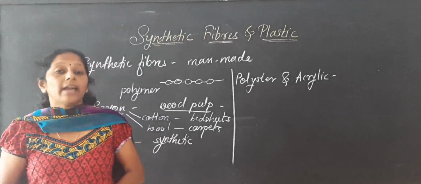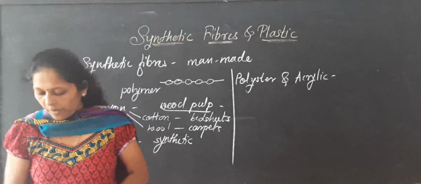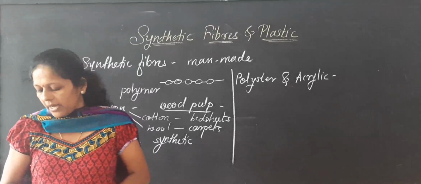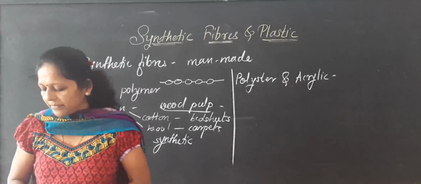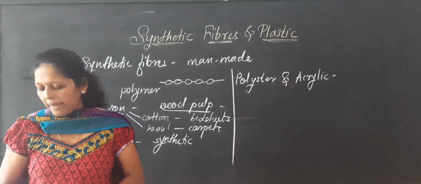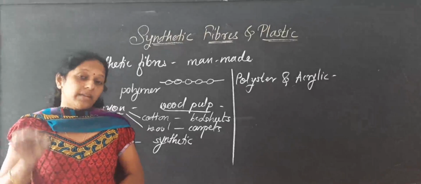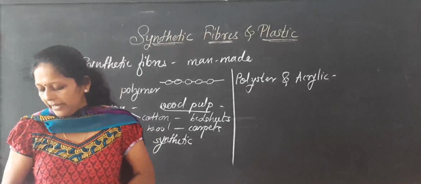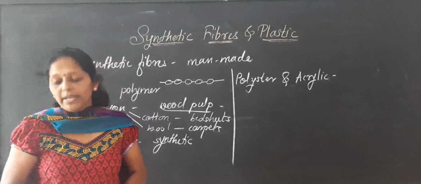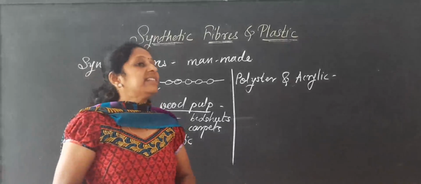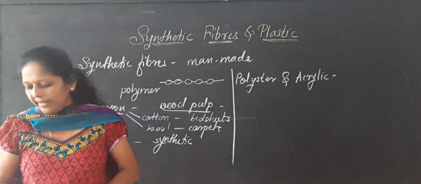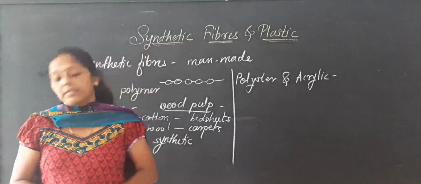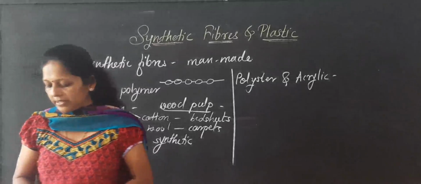They are made using polyester. PET, polyethylene terephthalate, is a very familiar form of polyester, and it is used for making bottles, utensils, films, wires and many other useful products.